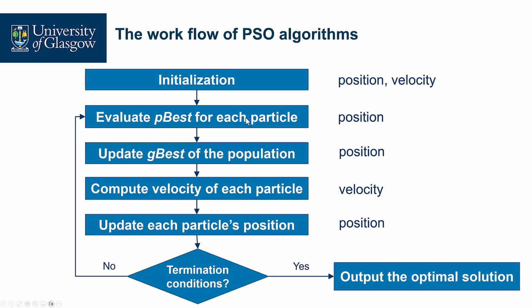Based on this velocity, we can update each particle's position to get its new position, considering this velocity and the current position. If the termination condition has not been met, we go back and iteratively carry out these procedures until the termination condition is met, and we have the optimal solution. This is the basic workflow of the PSO algorithm.